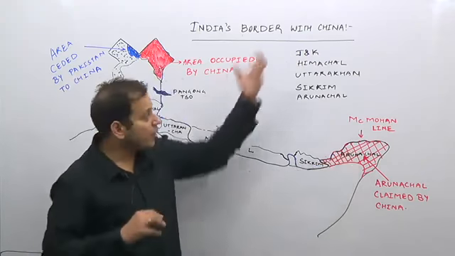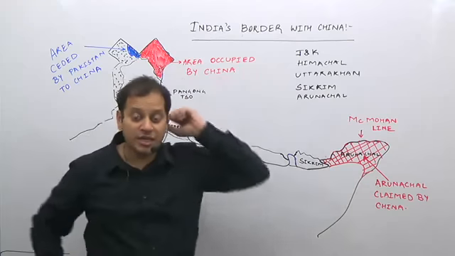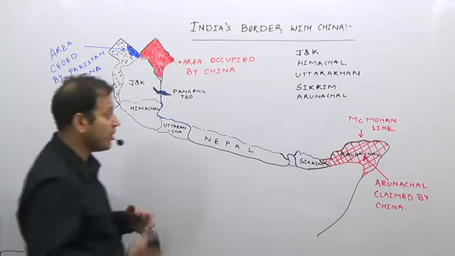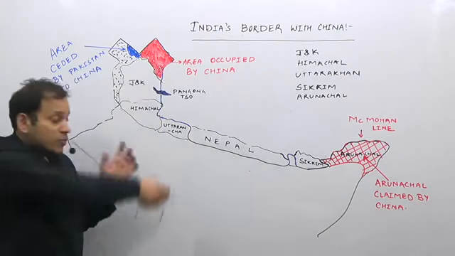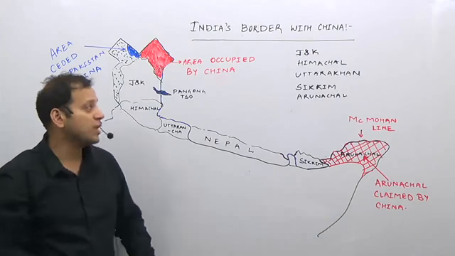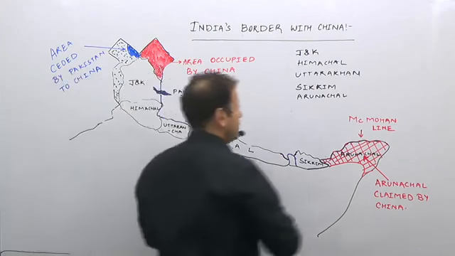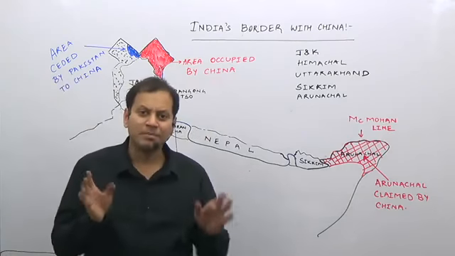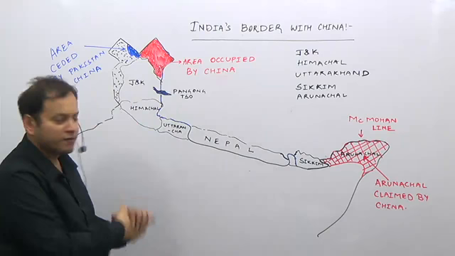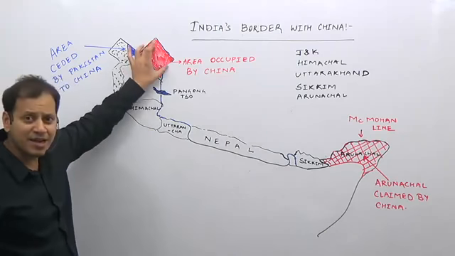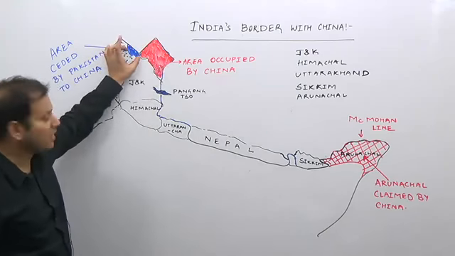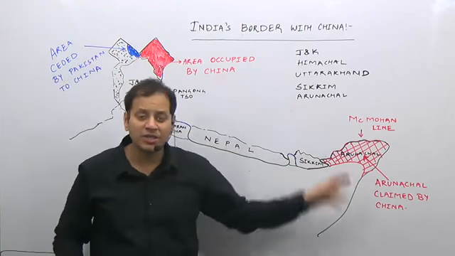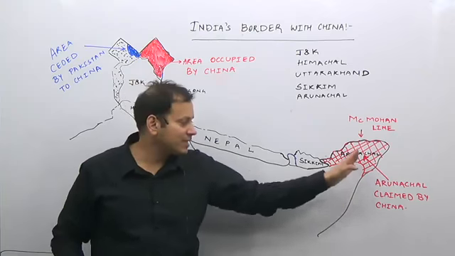So the states which share the boundary with China are the states of Jammu Kashmir, Himachal Pradesh, Uttarakhand, Sikkim and Arunachal Pradesh. Now, what you have to see here in the map, what I have drawn, I have used some different color codes here. I have shaded this area completely by red. I have shaded this area completely by blue. I have put black dots here, while I have partially shaded or drawn red color lines in this region.